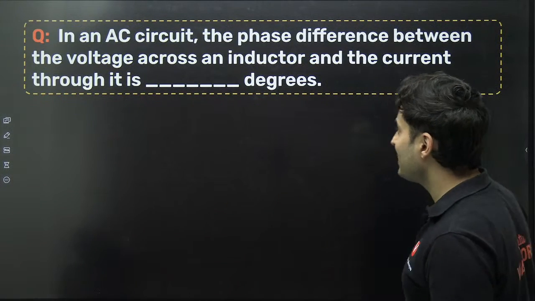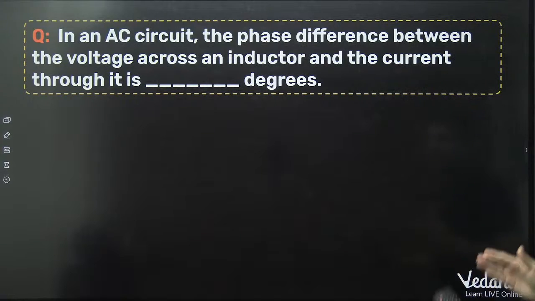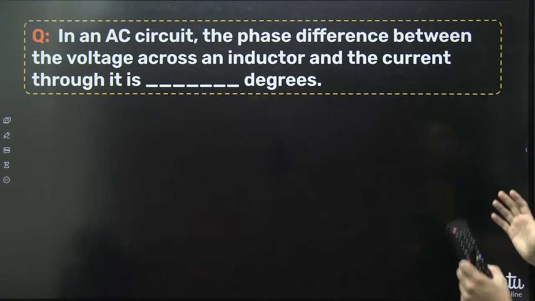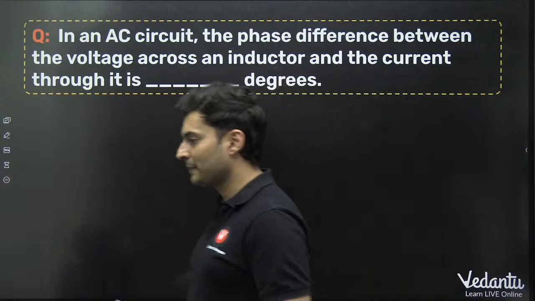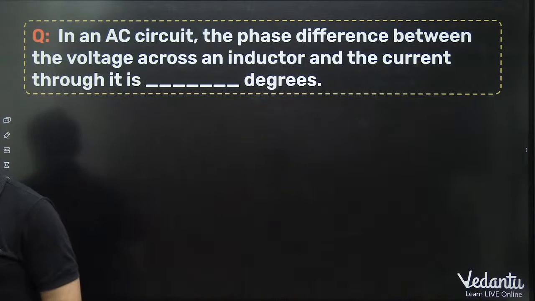Okay. If you take an AC circuit, the phase difference between the voltage and the current through it is dash degrees. Come on, answer this question.